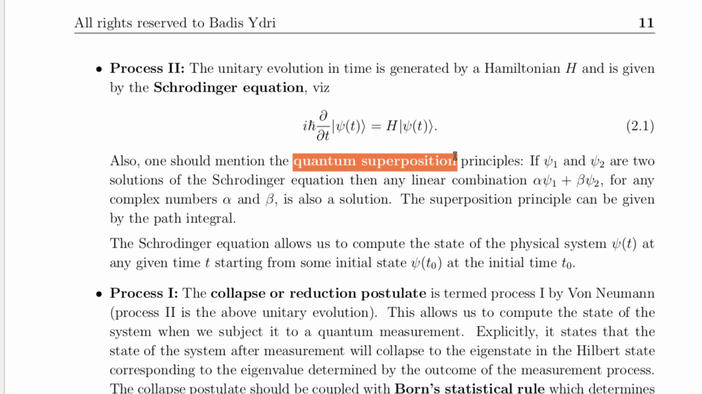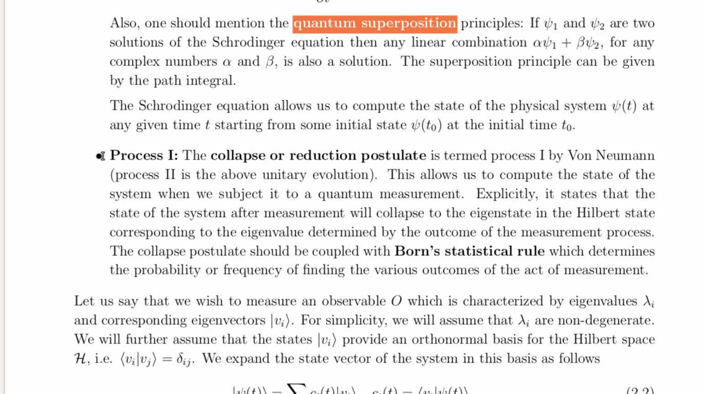One key feature of Process 2 is the principle of quantum superposition. If two states, let's call them psi1 and psi2, are solutions to the Schrödinger equation, then any linear combination of these states is also a valid solution. This principle underpins much of the strangeness of quantum mechanics, where particles can exist in a combination of multiple states simultaneously.